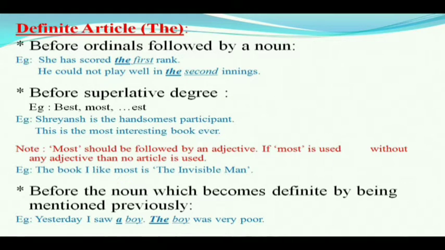Next point, before superlative degree. If you find any of these words, best or most, they are prefixes which are used before a word, whereas est is used as a suffix, meaning at the end of a word. So if you find any of these words, we use the before such words. For example, Shreyansh is the handsomest participant. Here, the word handsome has been used in its superlative degree, handsomest.